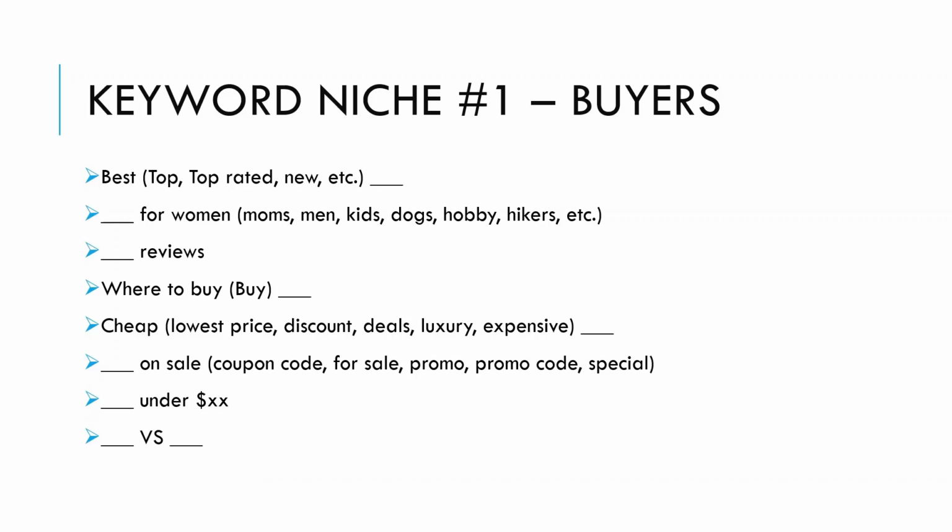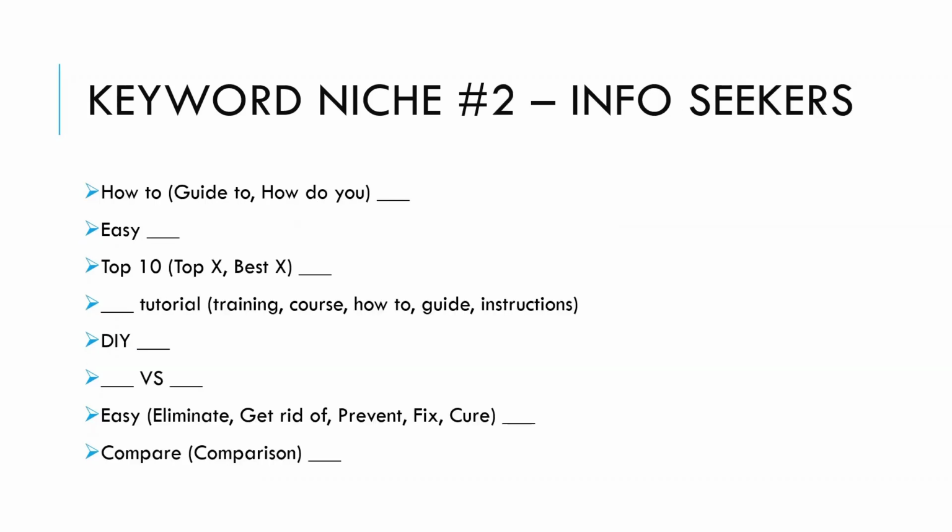So a common one here are higher end items. I like to build affiliate sites around these higher end items, and people will find them via this lead funnel, such as best laptop under $500, best men's shaver under $50. Next, buyers like to compare things. So Sony versus Samsung. And then you can get even more specific with those two keywords, including, say, a specific model number. The second niche of online searchers I target are info seekers.